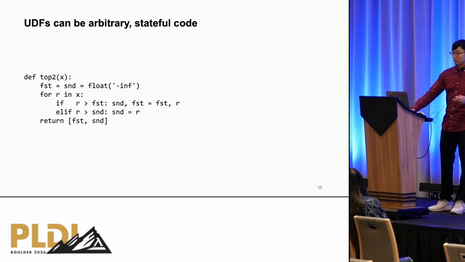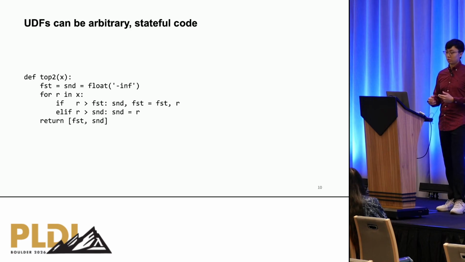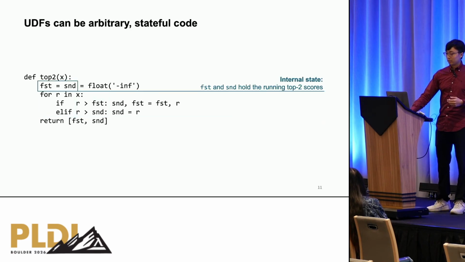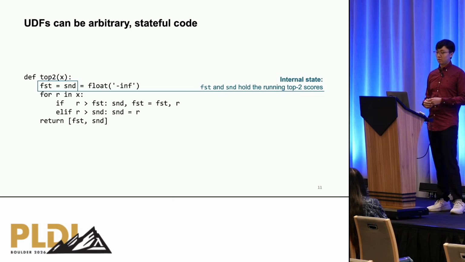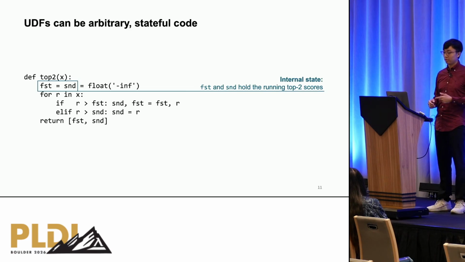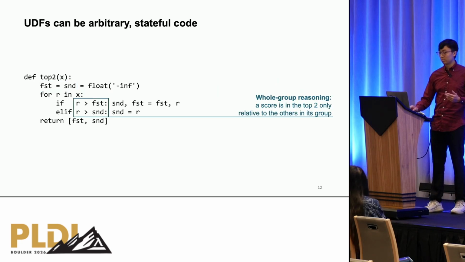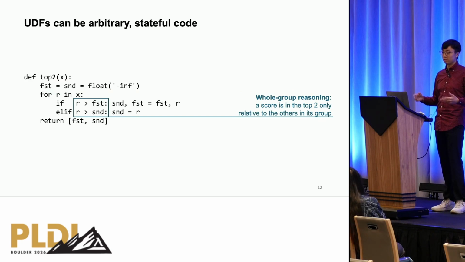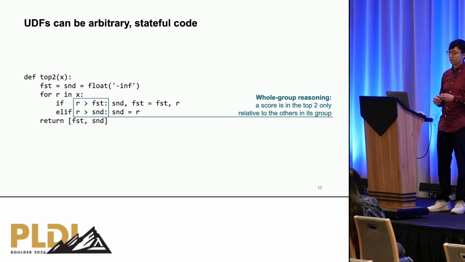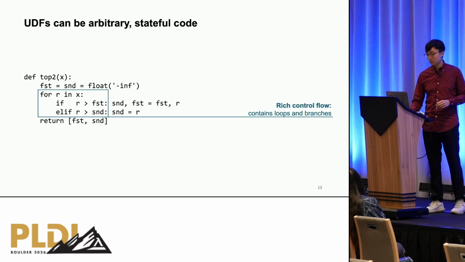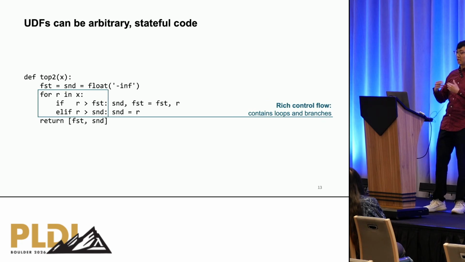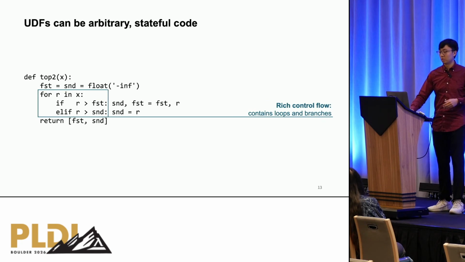Let's take a look. As I said before, UDFs can be arbitrary stateful code. And I would like to highlight three things that make UDFs hard. The first being internal state. In this case, top two tracks the first and second variables that hold the running top two scores. The second being that some UDFs tend to involve whole group reasoning, which is also the case here, as any top two score only makes sense relative to others in the same group. Lastly, UDFs tend to have rich control flow in the form of loops and branching conditions.